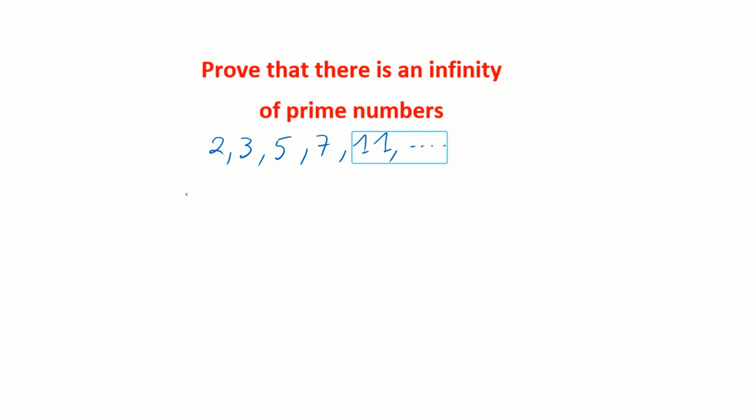So how are we going to prove that there is an infinity of these prime numbers? We are going to prove it by contradiction. We are going to assume, so the assumption is that there is a finite number of prime numbers.